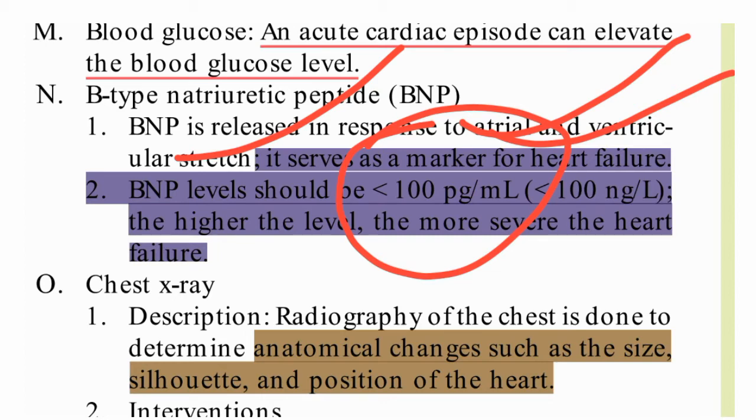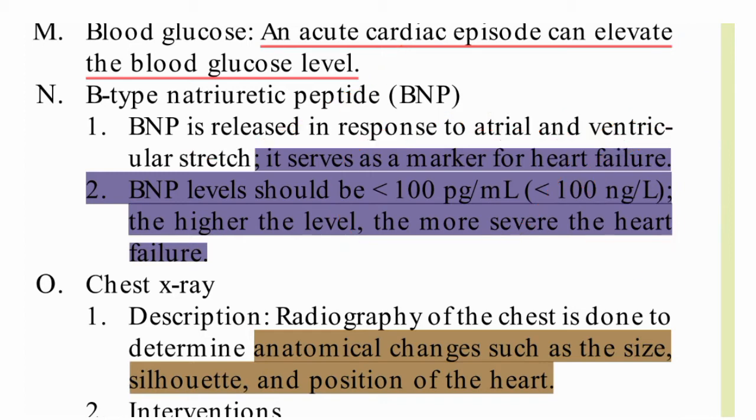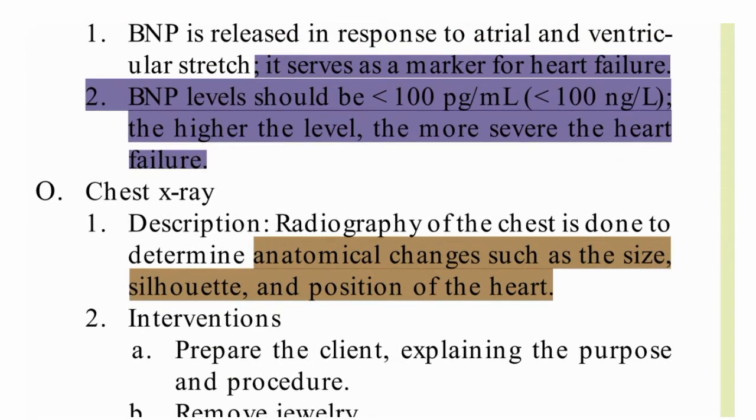If we are saying nanogram, we should say nanogram per liter; if we are saying picogram, that means pg per ml. The higher the level, the more severe the heart failure.